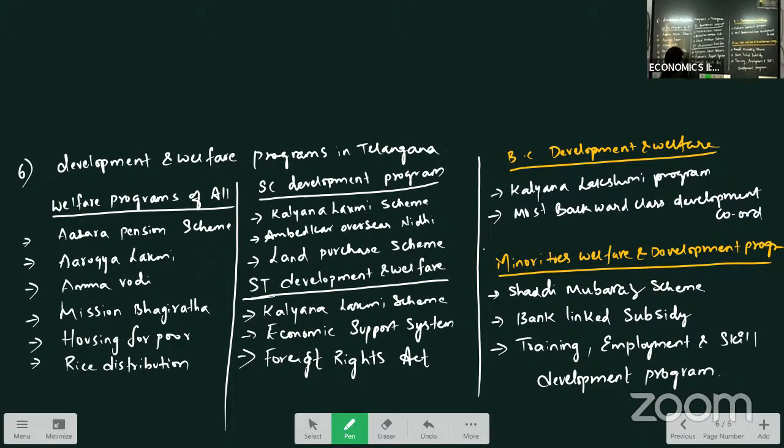So these are all the programs that were introduced by the Telangana government for development and welfare. This is a compulsory question for LAQ. When you write these answers, divide them into categories. First, development and welfare programs for everyone. Then for SC, for ST, for backward classes, and for minorities.